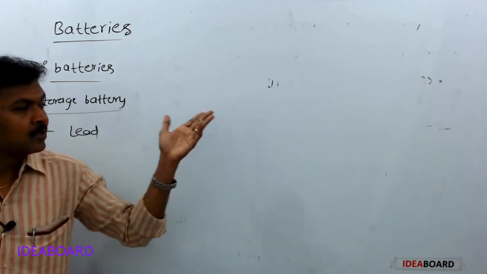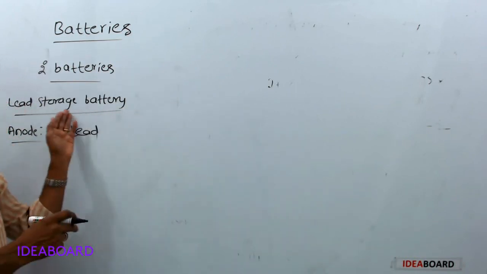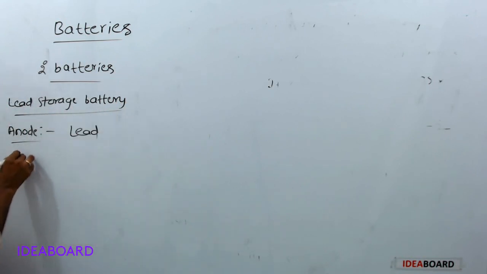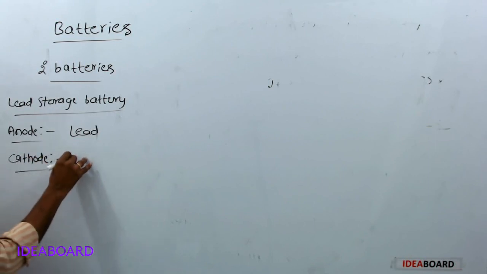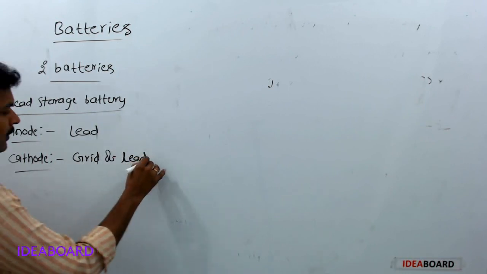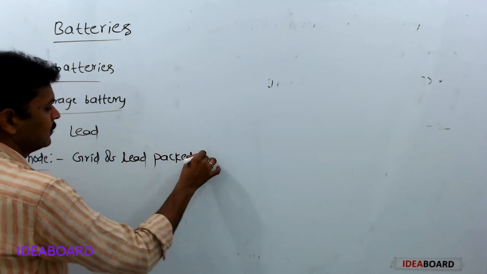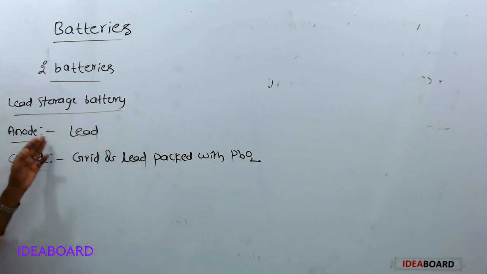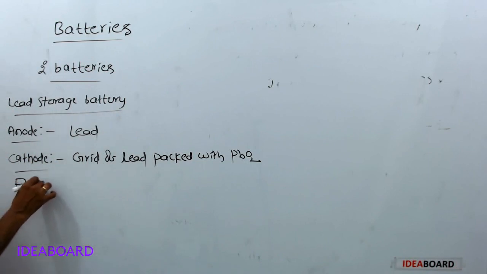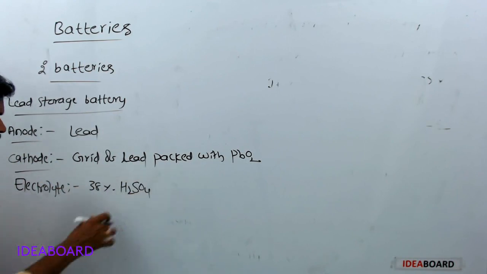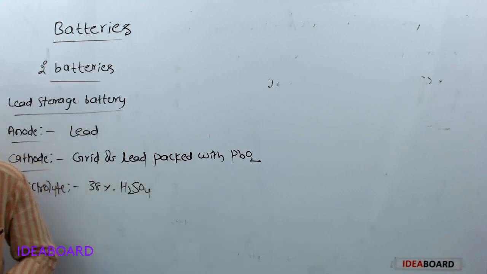This lead storage battery is used in automobiles and inverters. So anode is lead, cathode is grid of lead packed with lead dioxide. Next, electrolyte is 38% sulfuric acid.